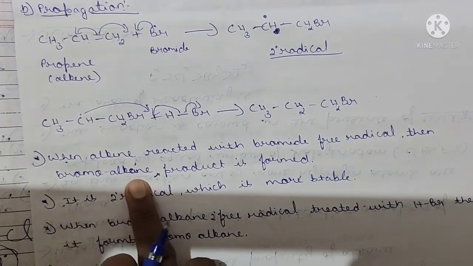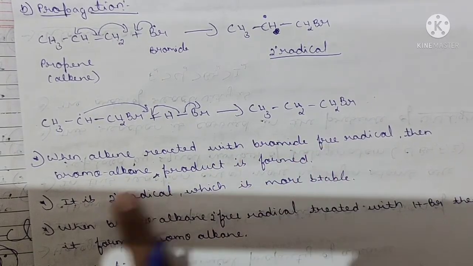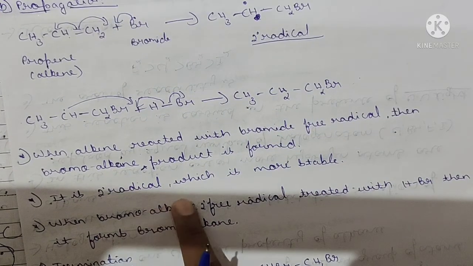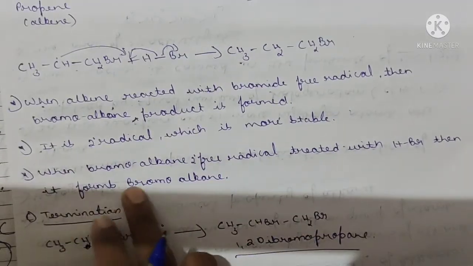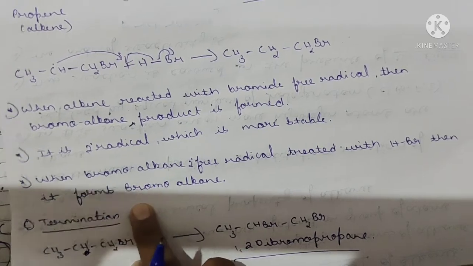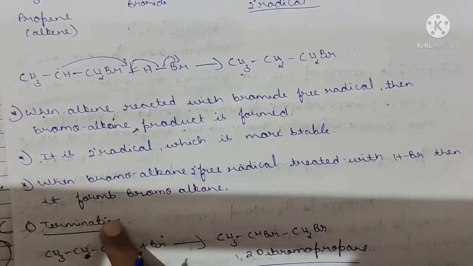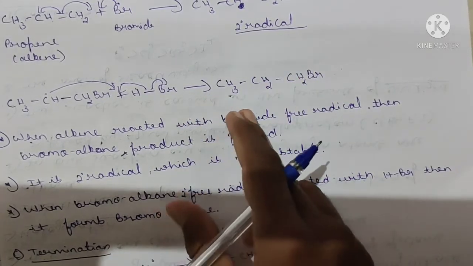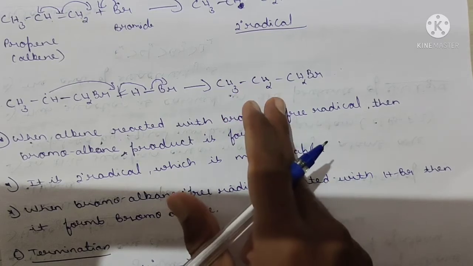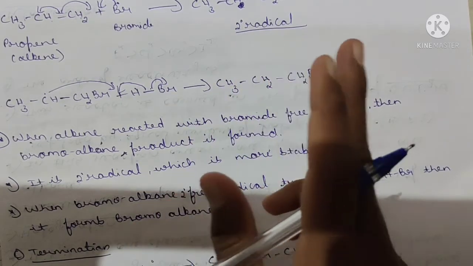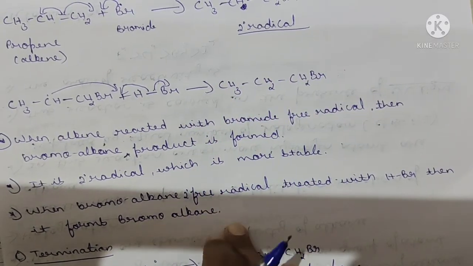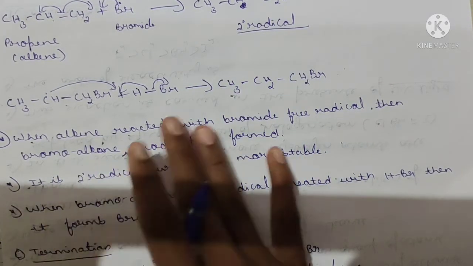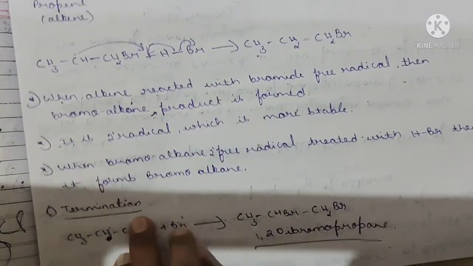Okay, clear? This is the product. Now when alkene reacts with the bromine free radical, the bromoalkane radical is formed. This is the secondary radical which is more stable. Got it? Then when the bromoalkane secondary free radical is treated with the hydrogen halide, HBr, it forms the bromoalkane. This is the bromoalkane. Yes, you got the point? Now remember, my dear brothers and sisters, if you write until here, no problem, your answer is absolutely right. But here one more step you have to write, that is termination.